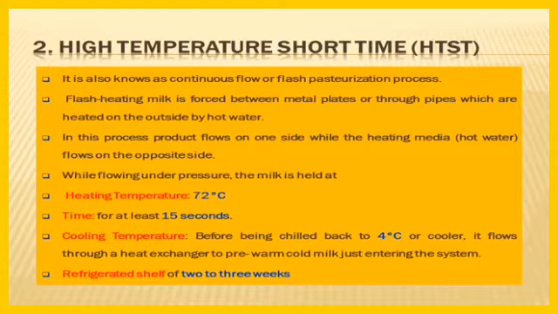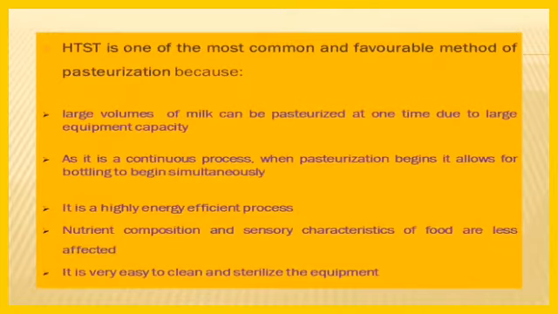The product flows on one side while the heating hot water flows on the opposite side. The milk is heated at a maximum of 70 degrees Celsius, compared with 62 to 65 degrees Celsius in the last method. Here it takes only 50 minutes; the last one takes only 30 minutes.